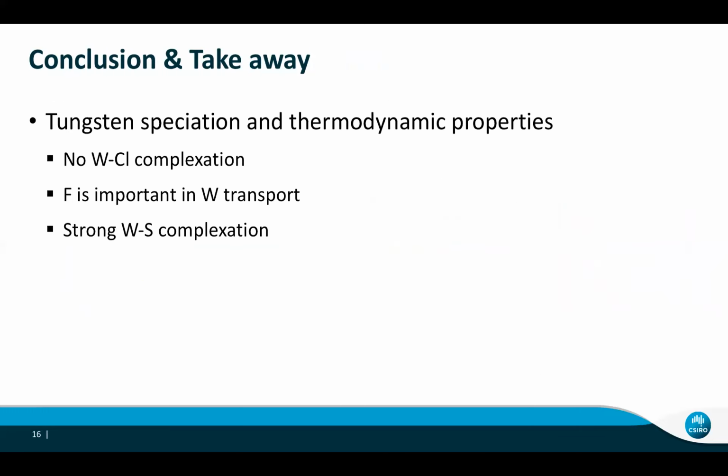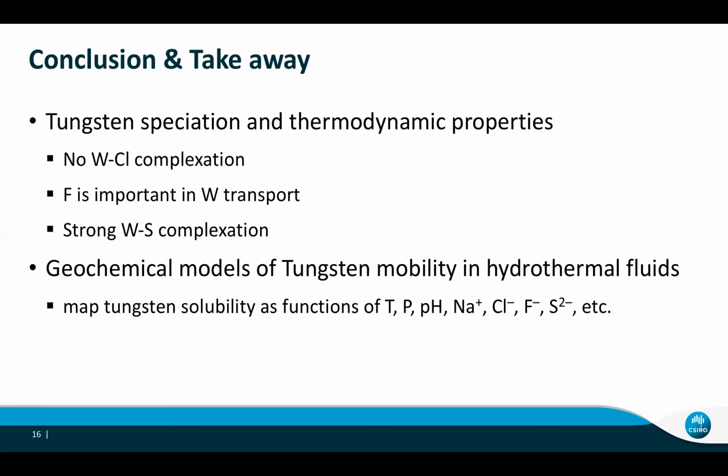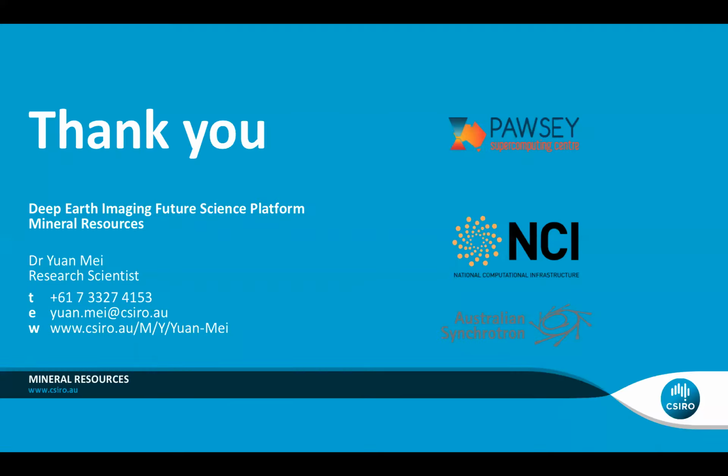So the final conclusion and takeaway message is that we did simulation and experiment of tungsten in chloride, fluoride, and sulfur-rich fluids, and we found there is no tungsten chloride complexation, but fluoride and sulfur are quite important in tungsten transport. We can use this information and these thermodynamic properties to map the tungsten solubility as a function of temperature, pressure, pH, and the concentration of chloride, fluoride, and sulfur ions.